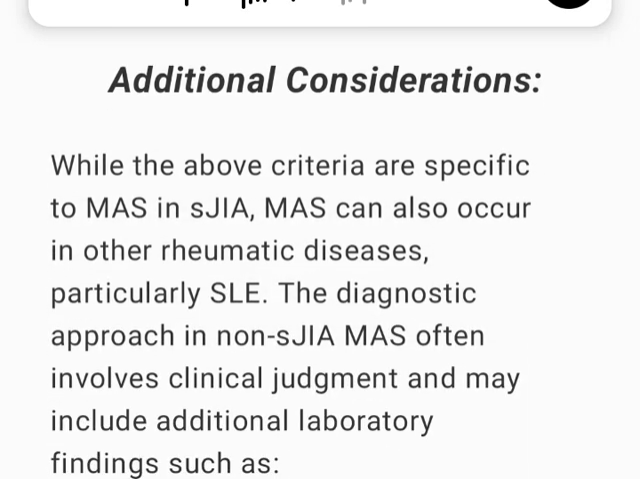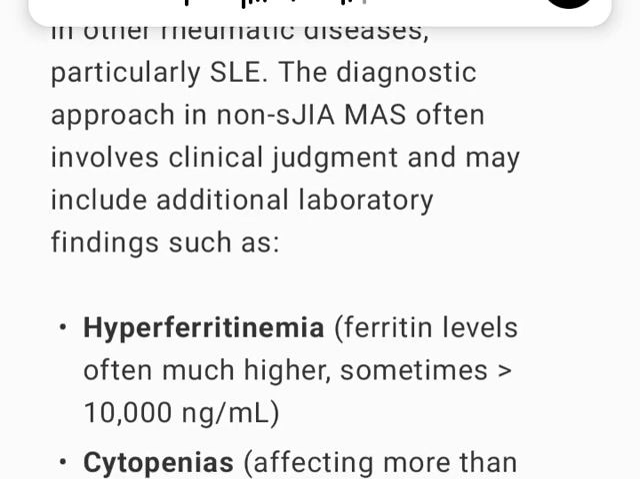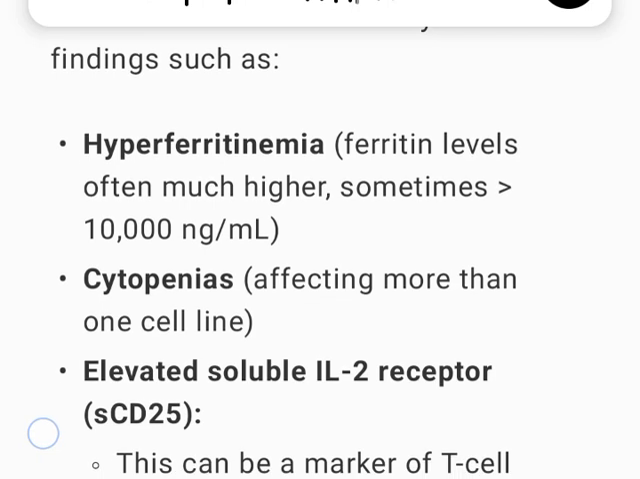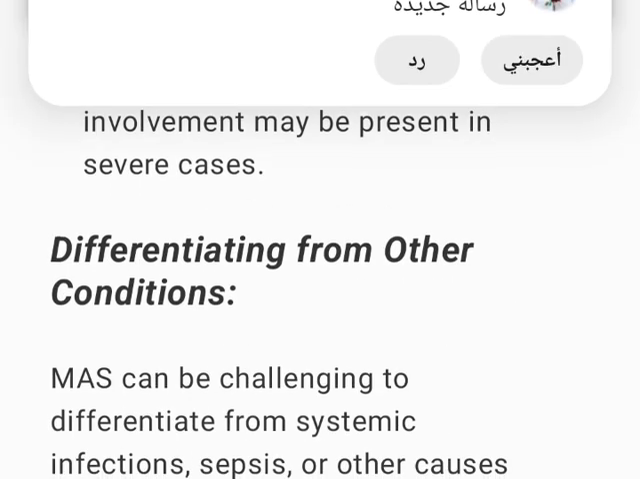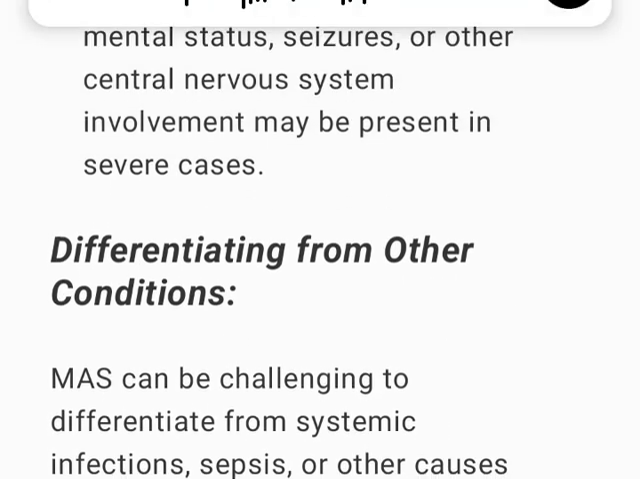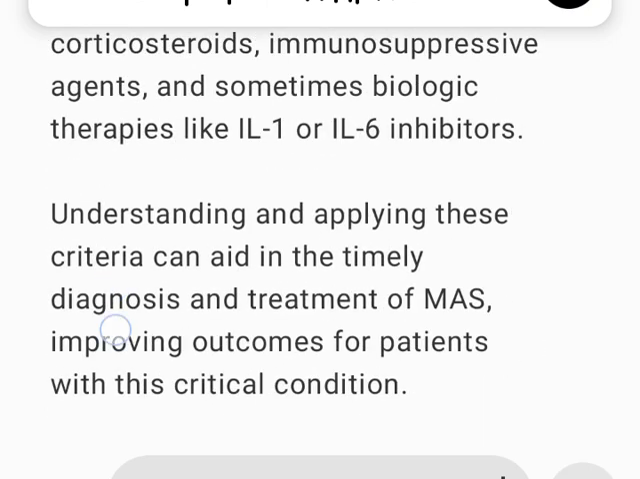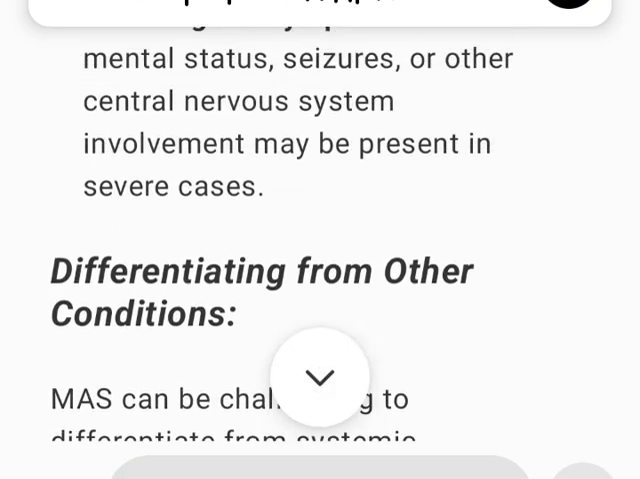Additional considerations. While the above criteria are specific to MAS in SJIA, MAS can also occur in other rheumatic diseases, particularly SLE. The diagnostic approach in non-SJIA MAS often involves clinical judgment and may include additional laboratory findings such as hyperferritinemia, with ferritin levels often much higher, sometimes above 10,000 nanograms per milliliter; cytopenias affecting more than one cell line; elevated soluble IL-2 receptor, sCD25, a marker of T-cell activation; elevated D-dimer, reflecting coagulopathy; and elevated lactate dehydrogenase, LDH, which indicates tissue damage and hemophagocytic activity.